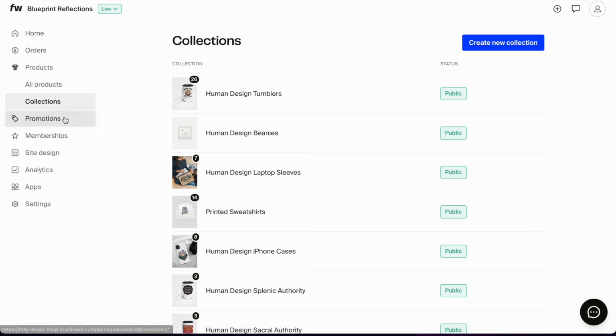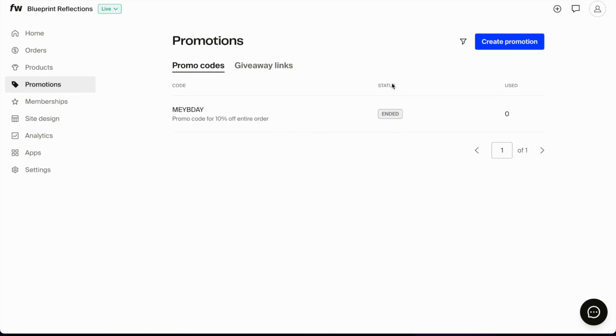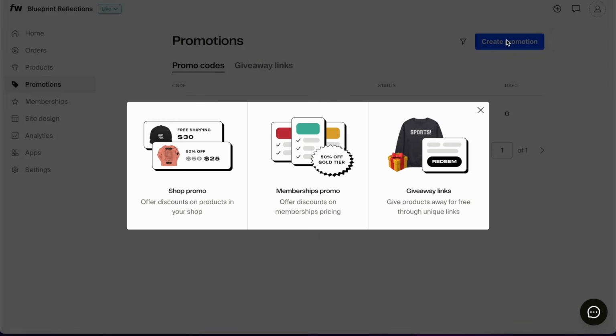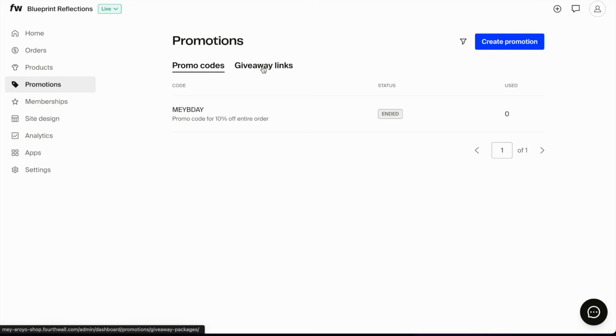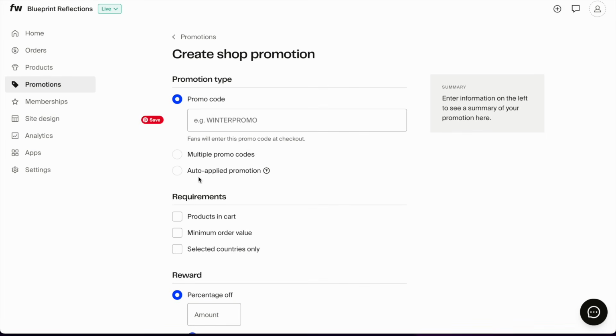Going back to our menu, we have promotions, where you can add a promotion code, and I'm just going to show you how it looks from inside. You can have a shop promo to offer discounts on your shop. You can have a membership promo, because Fourthwall has memberships as well, and giveaway links, which you can also do from this place. Let's say you want to do a shop promo for products.